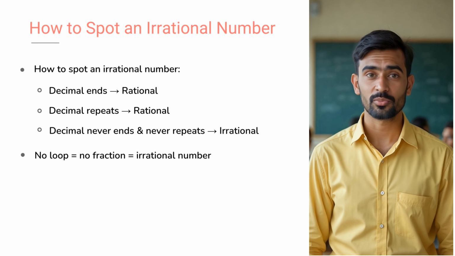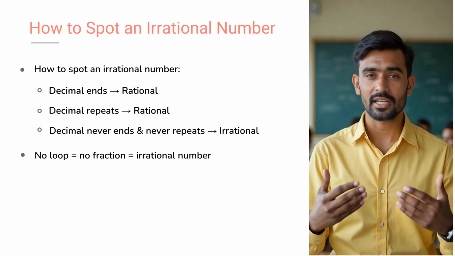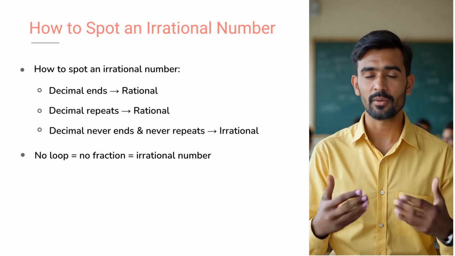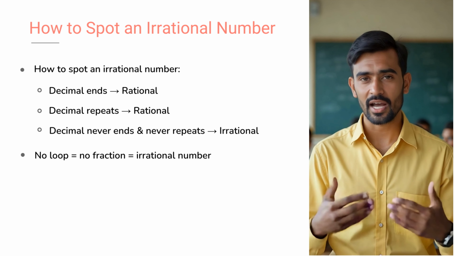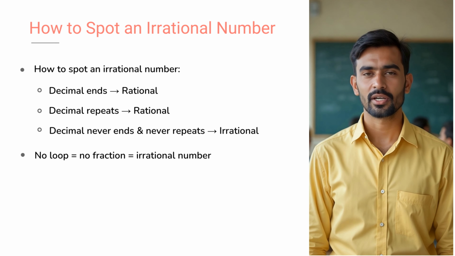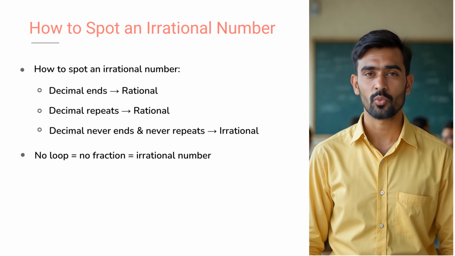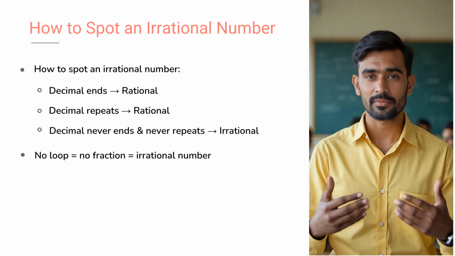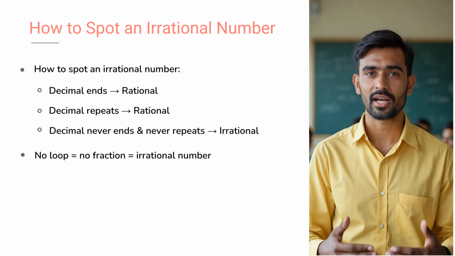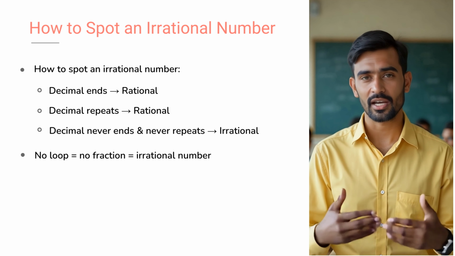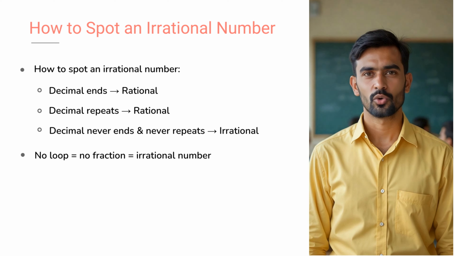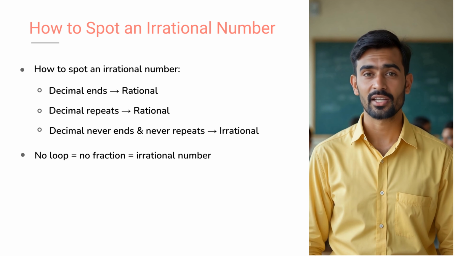Let's learn a quick trick to spot an irrational number, no calculator needed. Step 1, look at the decimal. If it ends like 3.5 or 0.25, it's rational. If it goes on forever but follows a repeating pattern, like 0.3333 or 7.12112, that's still rational. But if the decimal never ends and never repeats, then boom, you've got an irrational number. So next time you see a long, endless decimal, check if there's a loop. No loop, no fraction, it's definitely irrational.